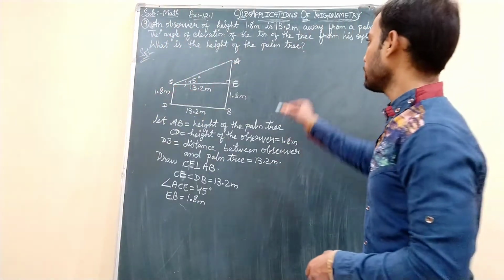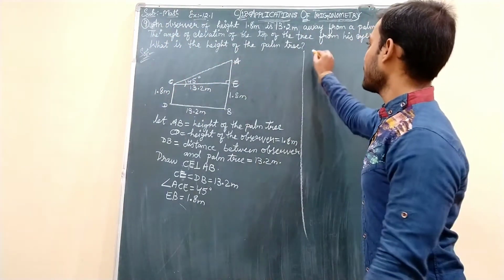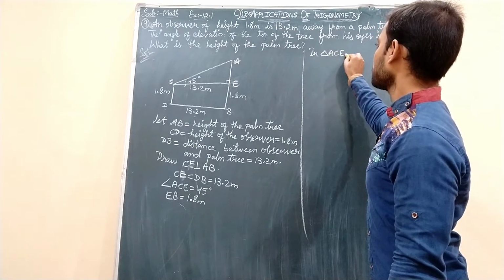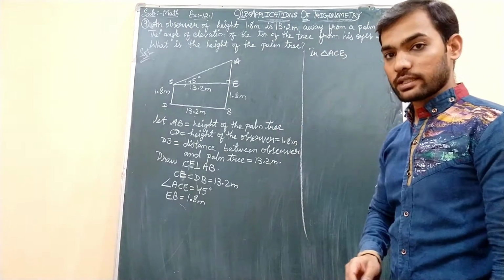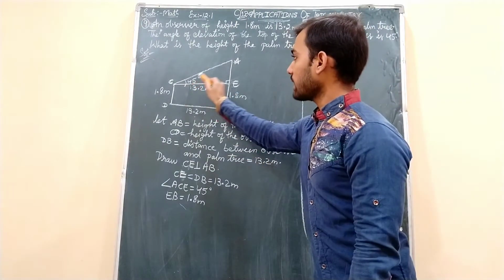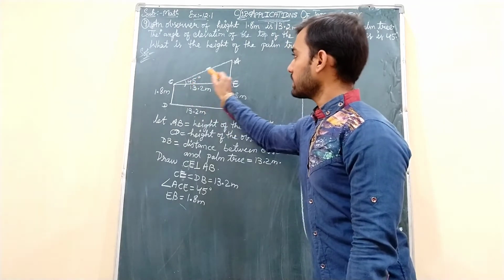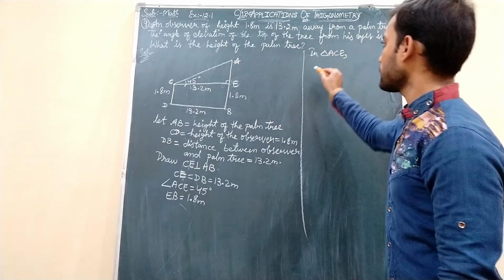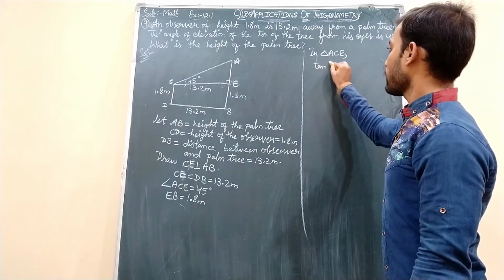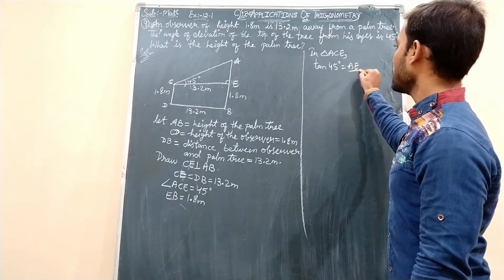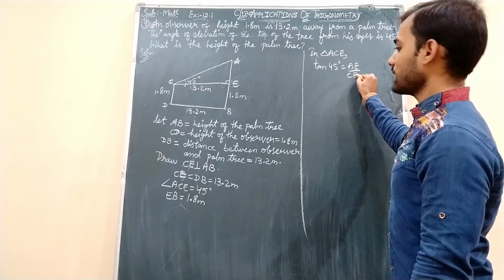Okay students, so I am going for this triangle. In triangle ACE, which ratio do we need to take? Let us check. With respect to this angle, this we need to find out, and this we already have. So with respect to this angle, this is opposite, this is adjacent. So tan 45 degrees equals opposite, that is AE, by adjacent, that is CE.